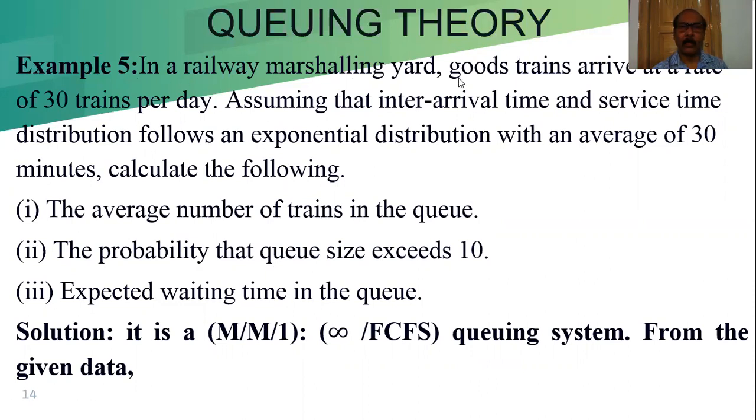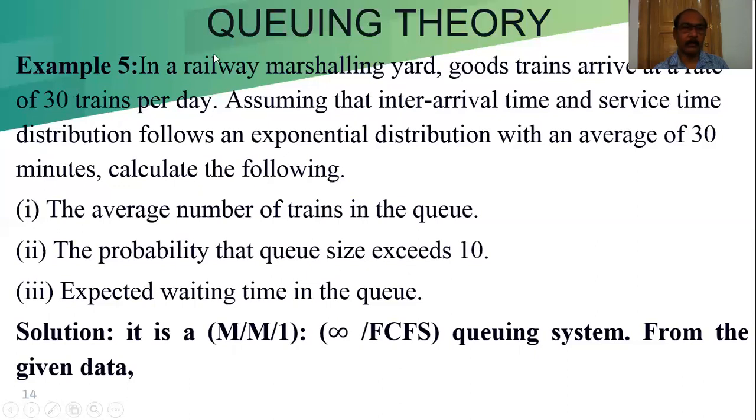In a railway marshalling yard, I'm considering another example. In a railway marshalling yard, goods trains arrive at a rate of 30 trains per day, and assuming that the inter-arrival time and the service time follow an exponential distribution. When you are talking about the inter-arrival time, that follows the exponential. When we are talking about the arrival rate, then it is the Poisson distribution. And the service time follows the exponential distribution with an average of 30 minutes.